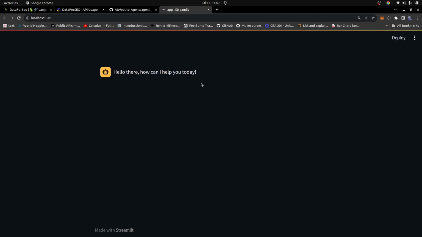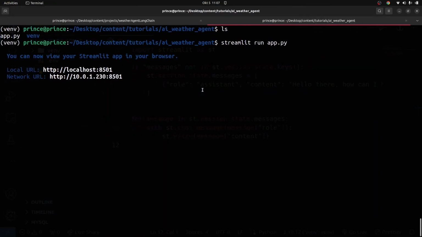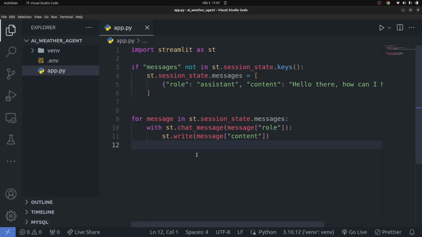Okay, so once we have all that running, now we can move on to the section where we're going to take in the user input. Let me go back into my VS Code right here. There's going to be display messages. Let me just comment the code: display messages, just like that. That's all we need to do to display the messages.